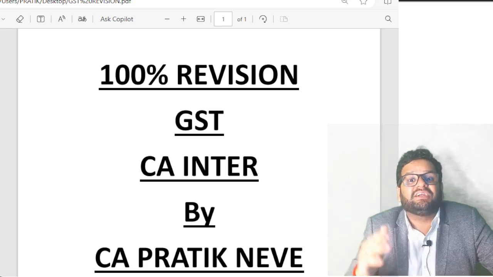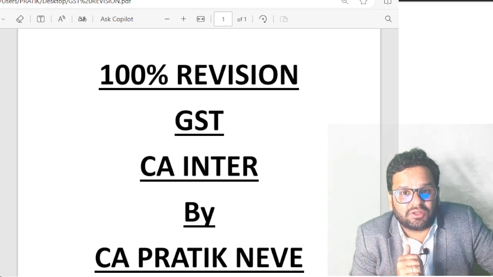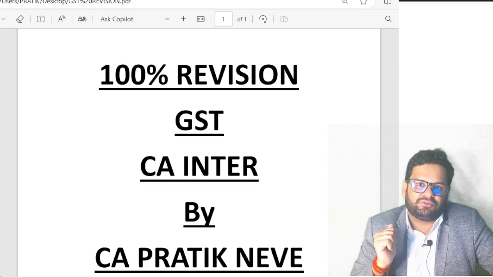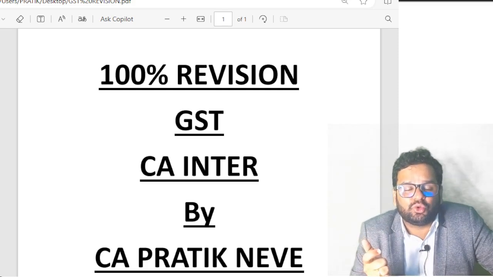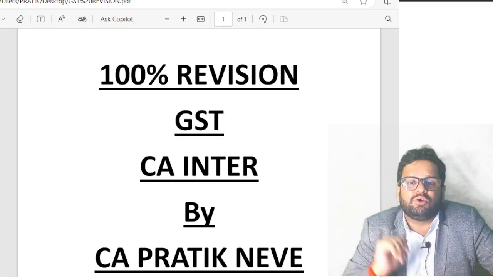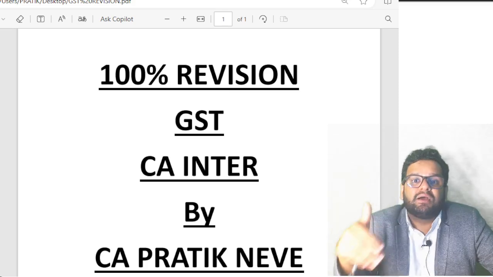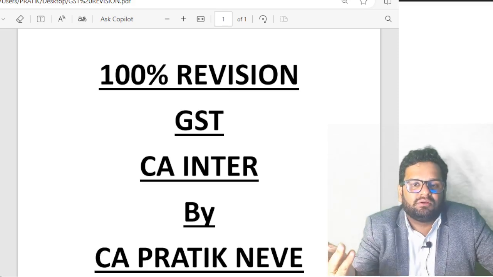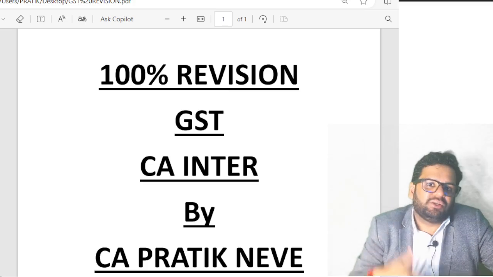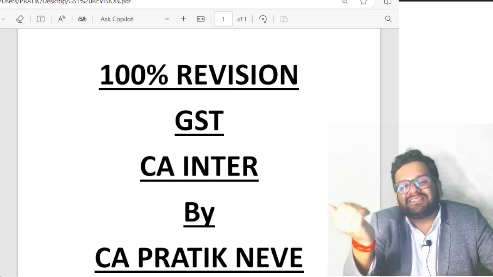Section 34. What is 34? 34 is your debit note and credit notes. Debit note is issued when you want to increase the value of supply. For example, you have charged interest, late fees, penalty. You will issue a debit note. When will you issue a credit note? You will issue a credit note when you want to decrease the value.